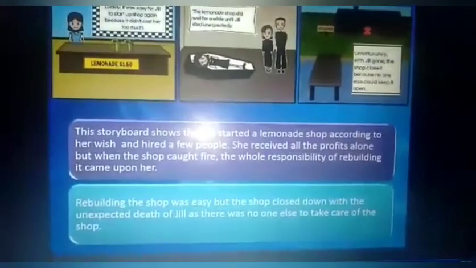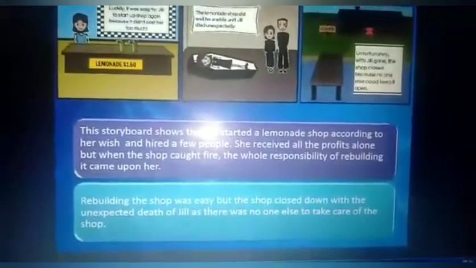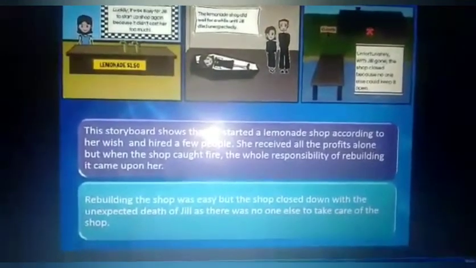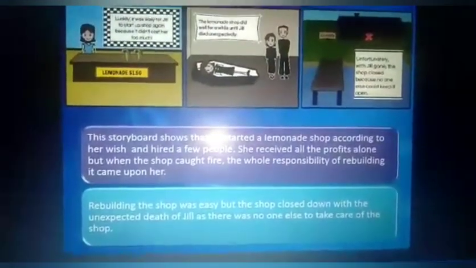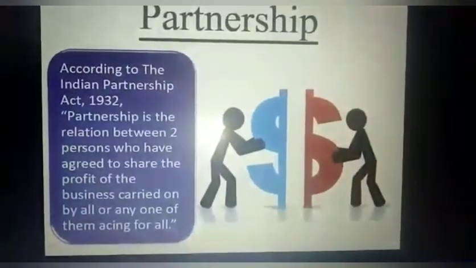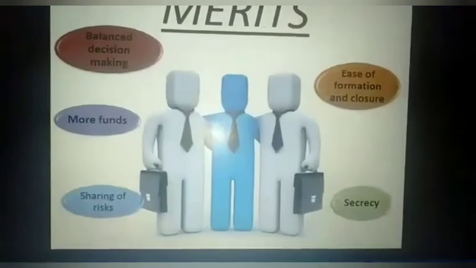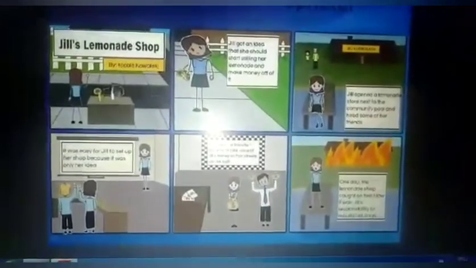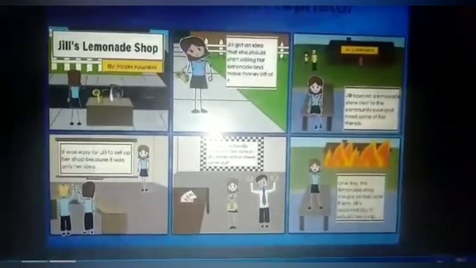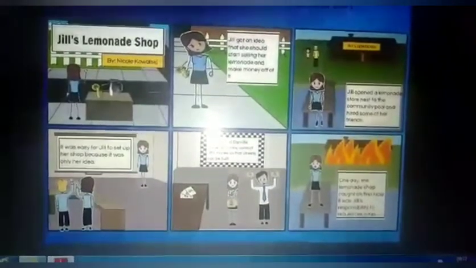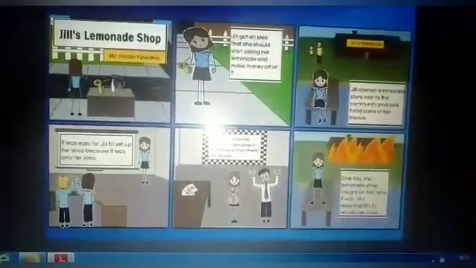This also shows that she received all the profit alone, but when the shop caught fire, the whole responsibility of rebuilding it came upon her. As you can see in this sixth picture, the lemonade shop caught on fire. Now it was Jill's responsibility to rebuild her shop.